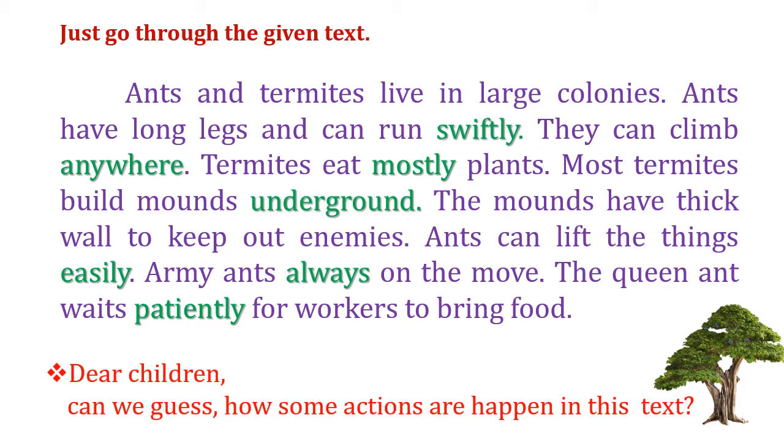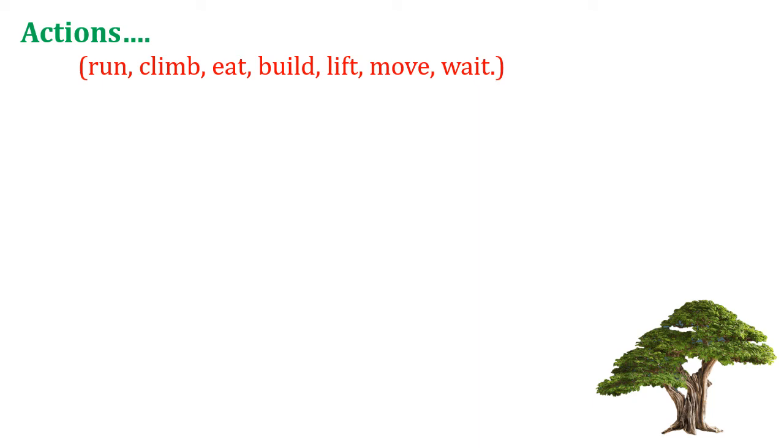Dear children, can we guess how some actions happen in this text? Which actions are in this text? Run, climb, eat, build, lift, move and wait. These are the actions. These are the verbs. In our last video of the verb section, we have already discussed what verbs are. So run, climb, eat, build, lift, move, wait. These are the action words and they are the verbs.